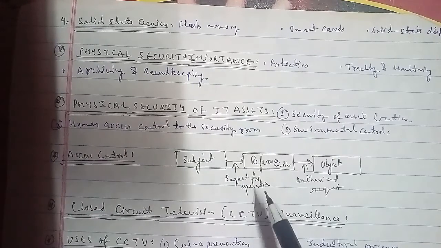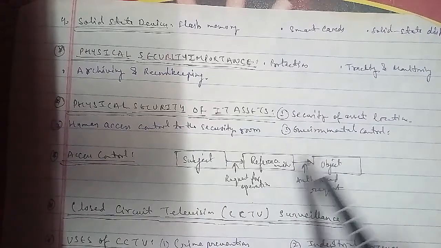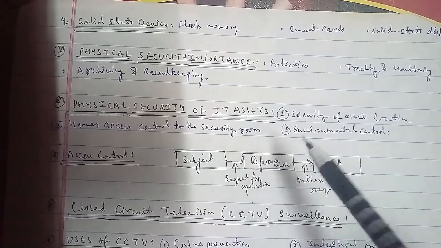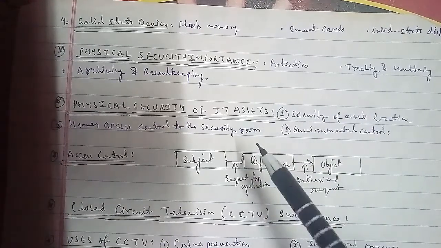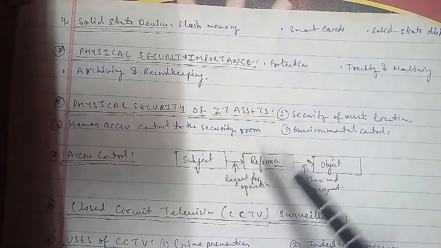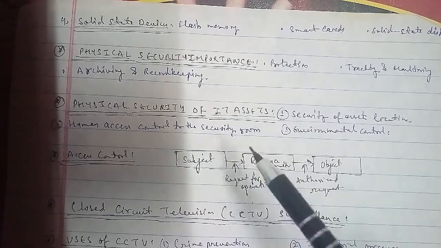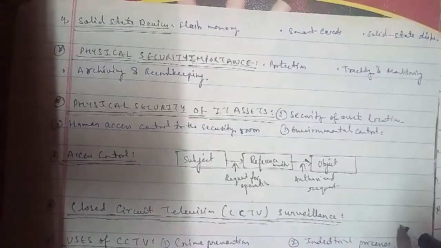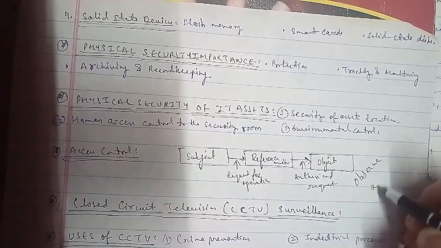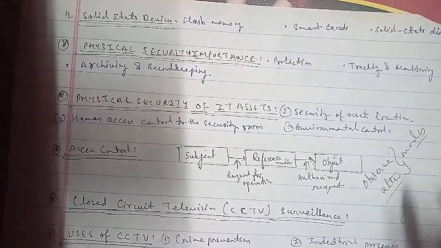Whenever a subject requests to access an object, an access mode must be specified. There are two access modes. First we have observe. The second is alter. These were the two modes. In the observe mode, the subject may only look at the content of the object, and this mode is typically read, in which a client process may request a server to read from a file. And for the alter mode, the subject may change the content of the object as well. Let's go ahead with it in detail here.